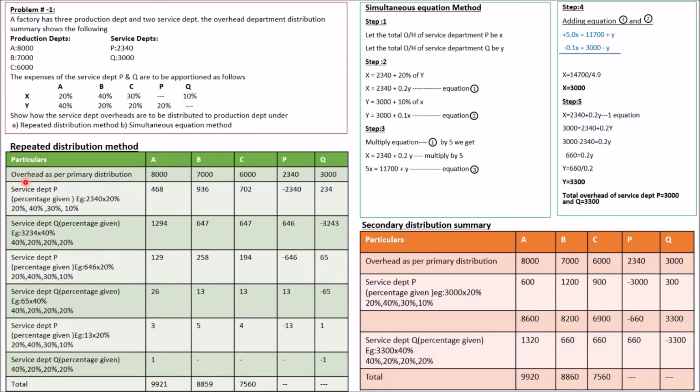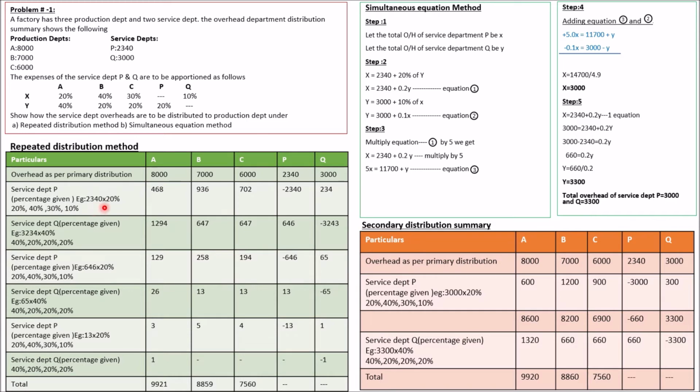Coming to the first one, overhead as per primary distribution. Production department A is 8000, B 7000, C 6000. Service department P is 2340, Q is 3000. Now the expenses have to be redistributed under repeated distribution method according to the percentage specified here. Now the percentages are 20%, 40%, 30% and 10%. P's 2340 has to be distributed to all the departments. The entire amount of 2340 has to be distributed here.